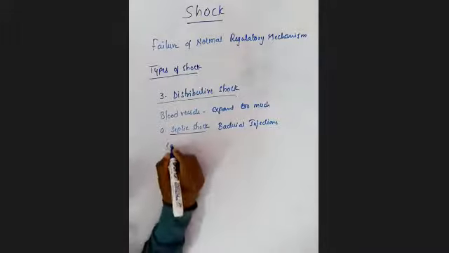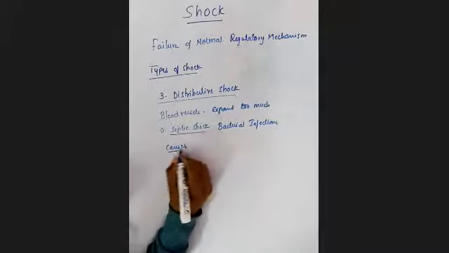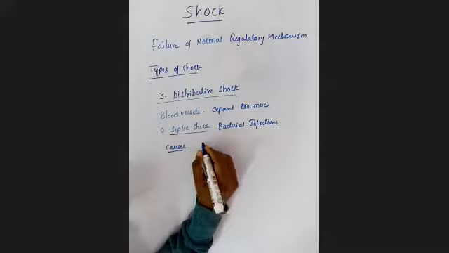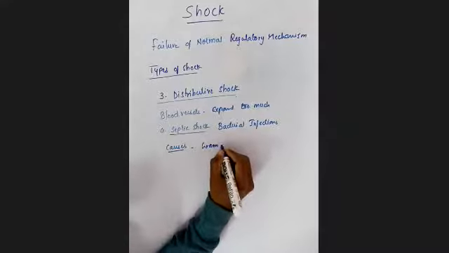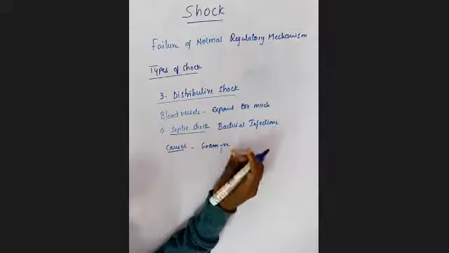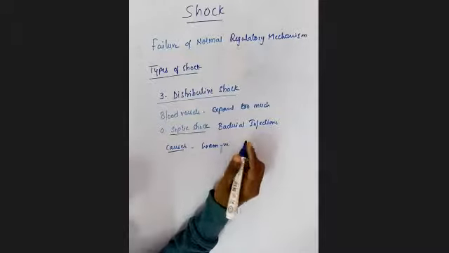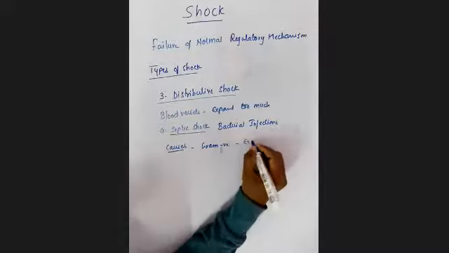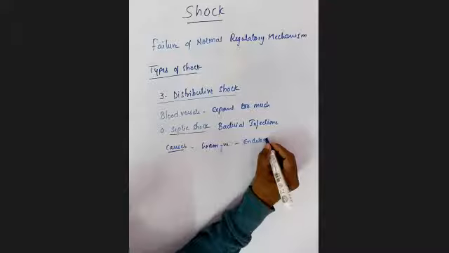If you see the causes for this septic shock, mainly two things, that is, two kinds of bacteria. The first one is gram negative bacteria, which may lead to endotoxic shock.